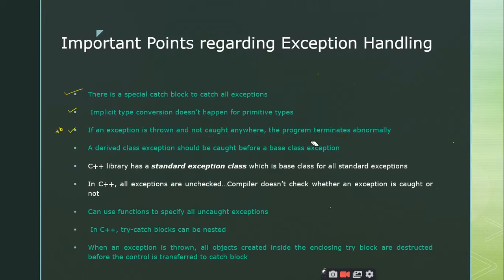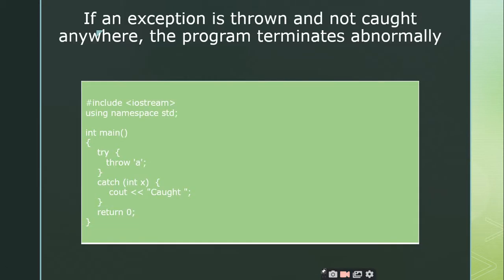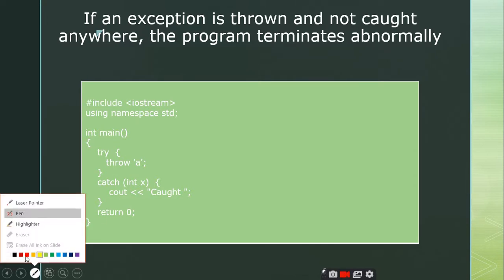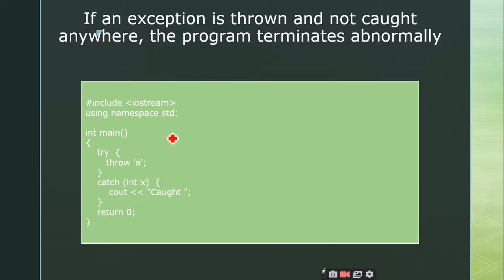So let me explain this with an example. You can see this screen, right? Yes, sir. See here, I am taking the same example so that it will be very easy for you. I have taken the main block, and within the main block I have written the try block where I am throwing a character value, right?